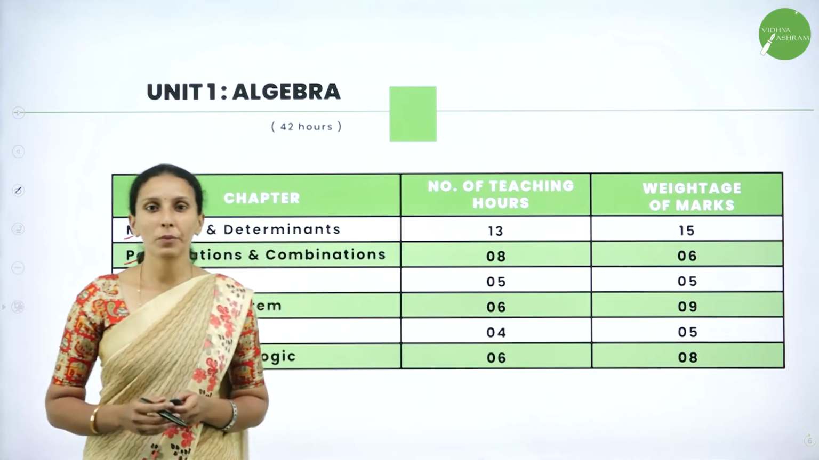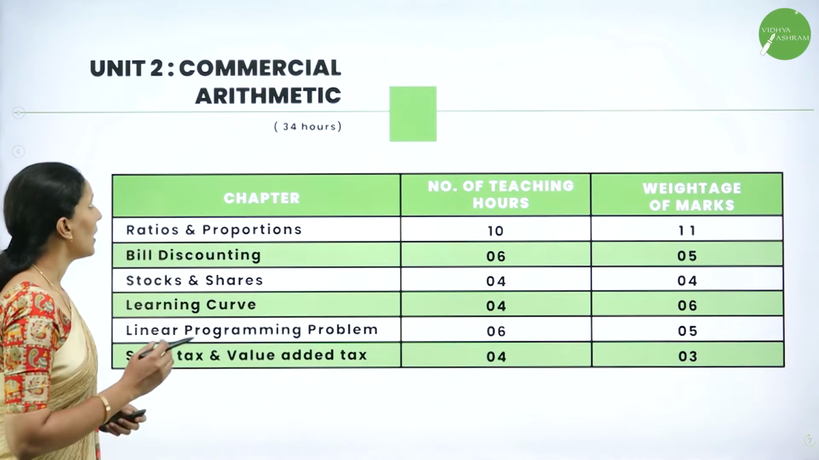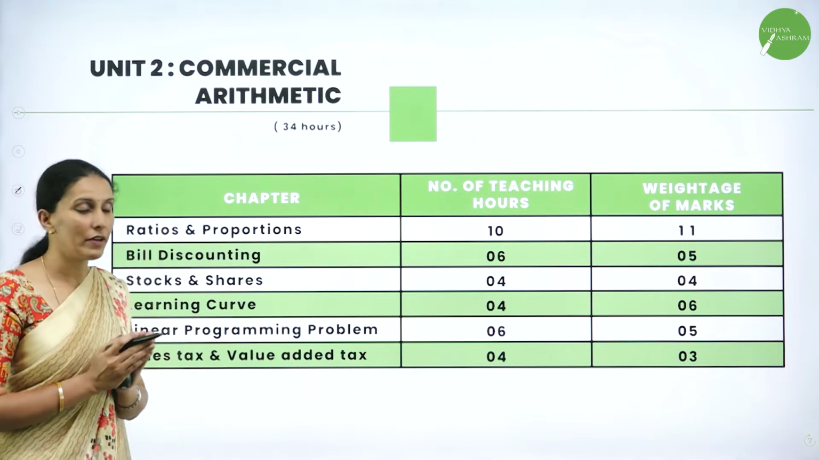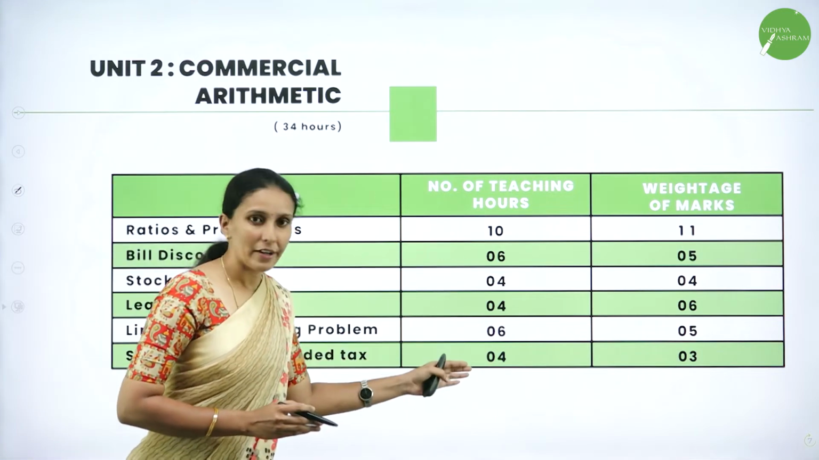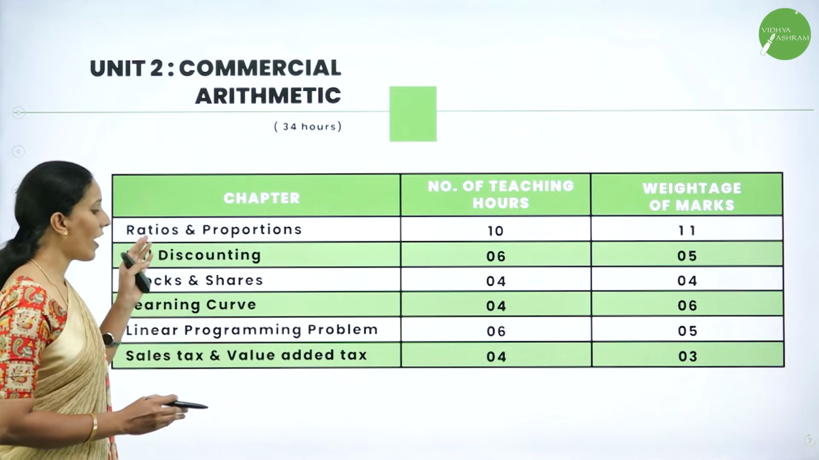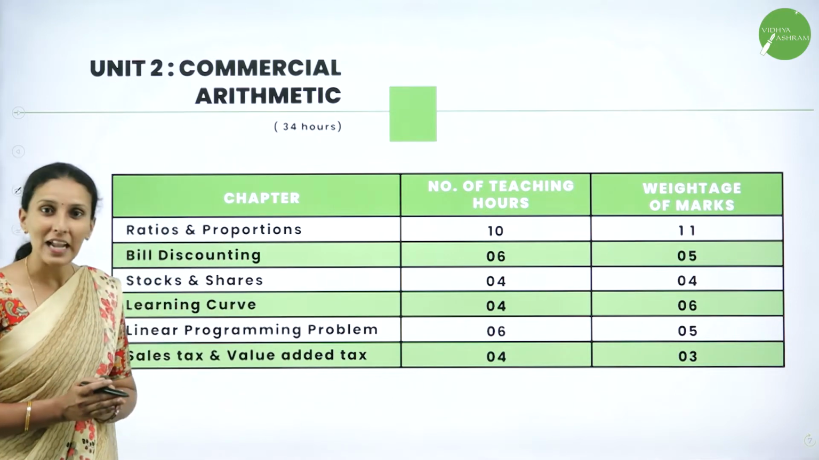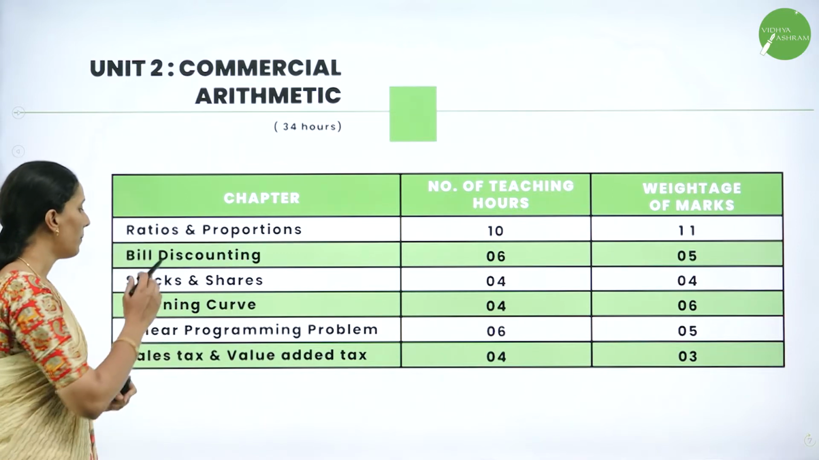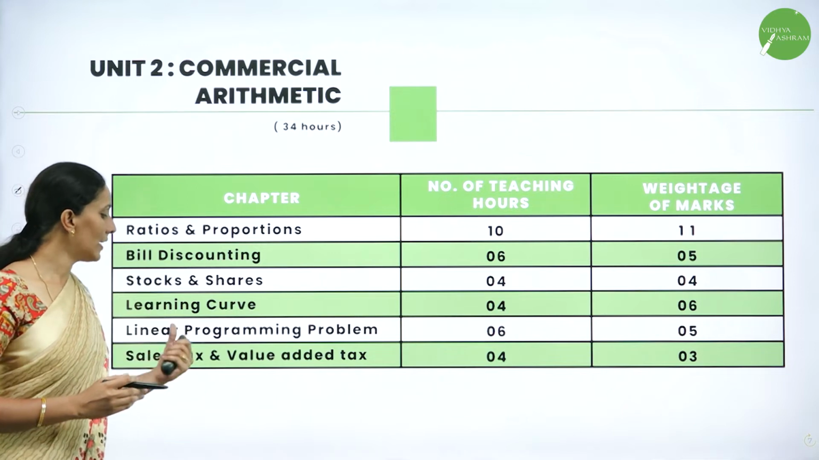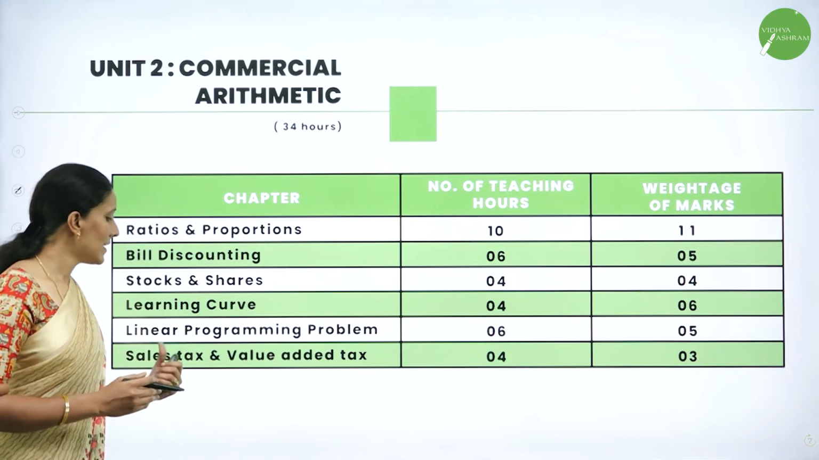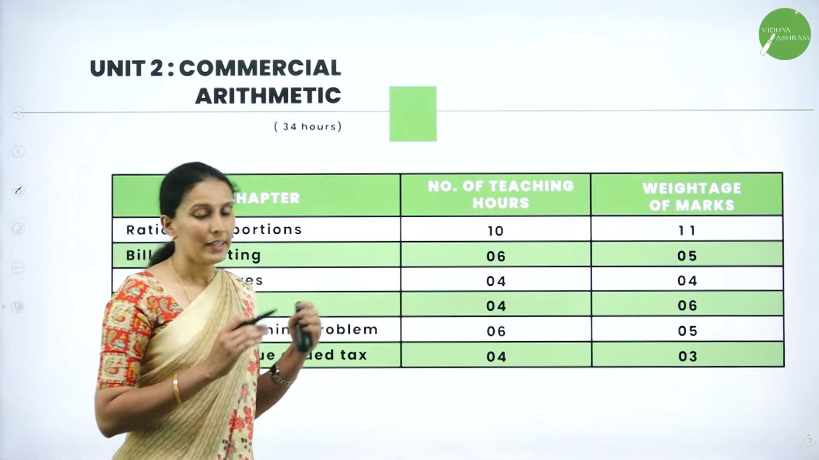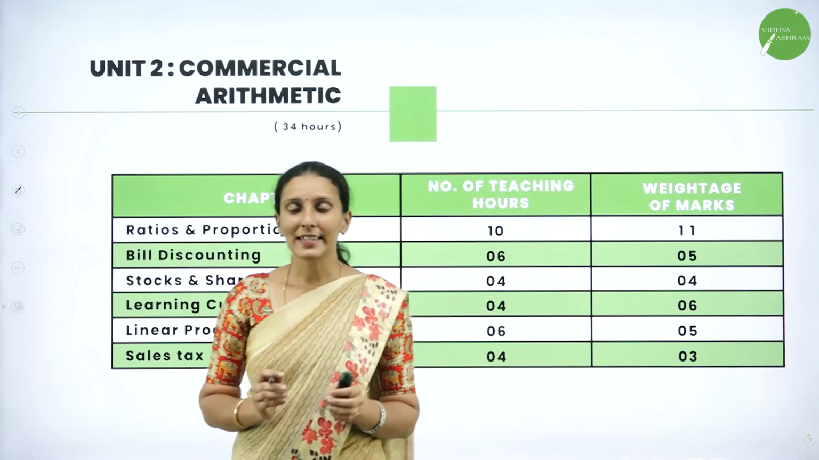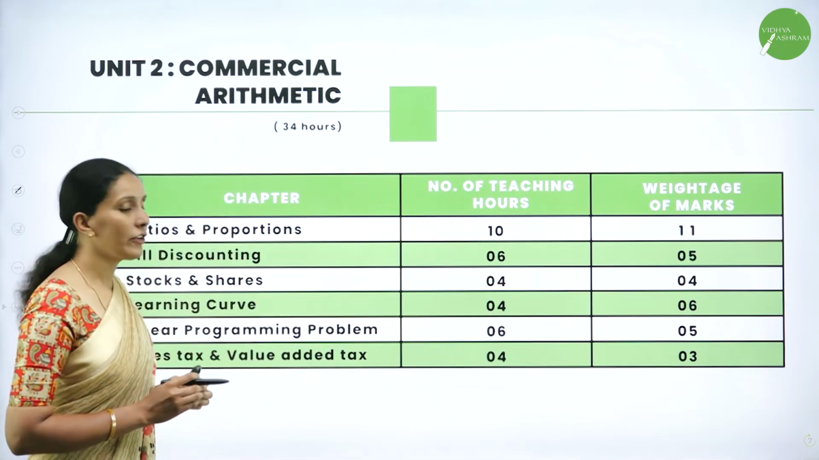Next we will move on to unit 2, that is commercial arithmetic. The total hours required for this unit is 34 hours, divided among the chapters. In this unit also you have 6 chapters which are very easy and simple: ratios and proportion, bill discounting, stocks and shares, learning curve, linear programming problem, and sales tax and value added tax. These concepts are generally required in your daily life also. So let's see how many marks are distributed for each chapter.